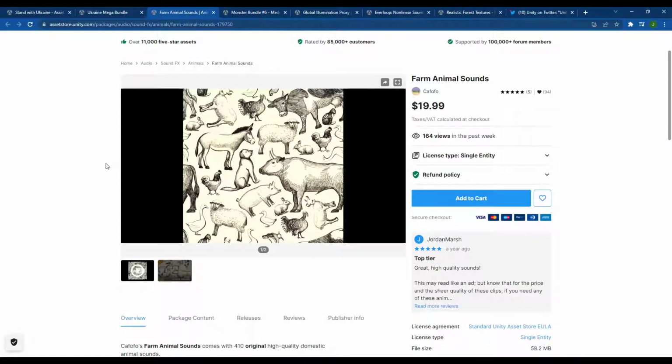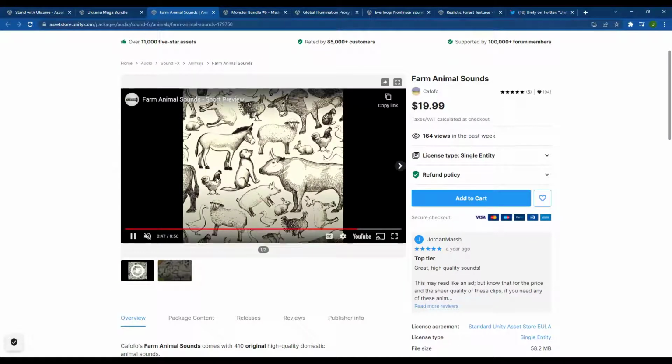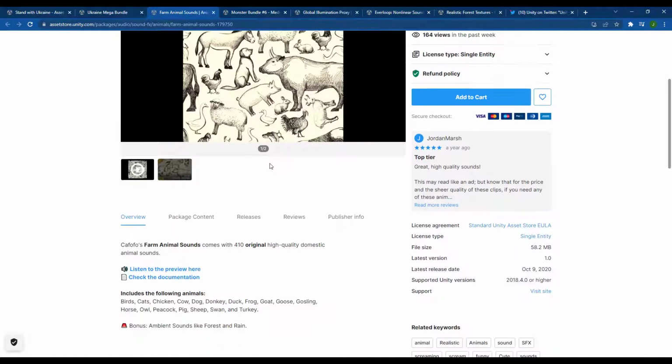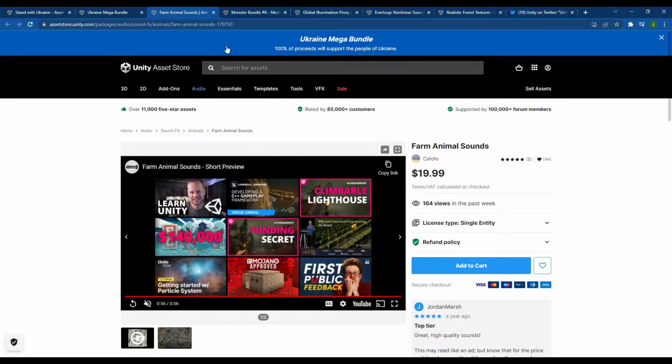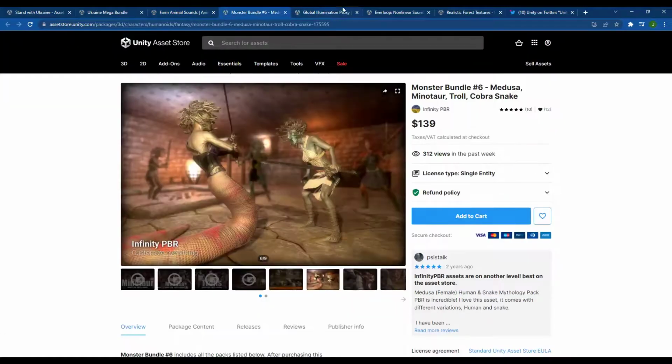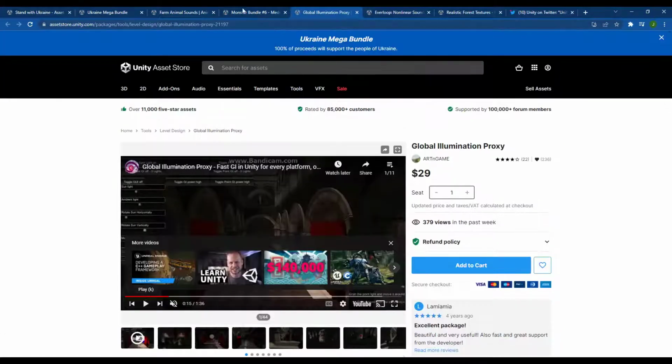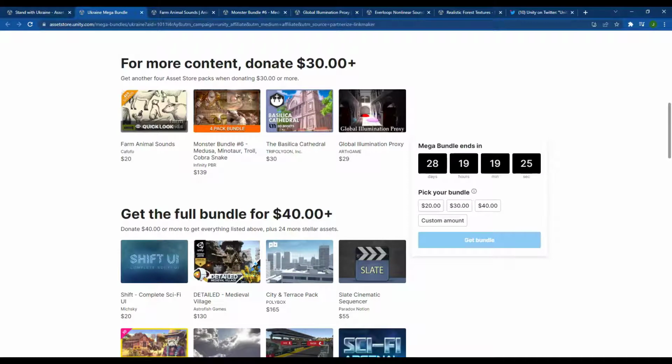Personally, I know I've talked about the farm in the past, but I really like the farm animal sounds, obviously. It's got 410 original high-quality domestic animal sounds. So if you are adding any kind of animal sounds, that could be a good pack for you. You can click on each one of these and learn a little bit more about them from that page. So that's what you're going to get if you donate the $30 tier.